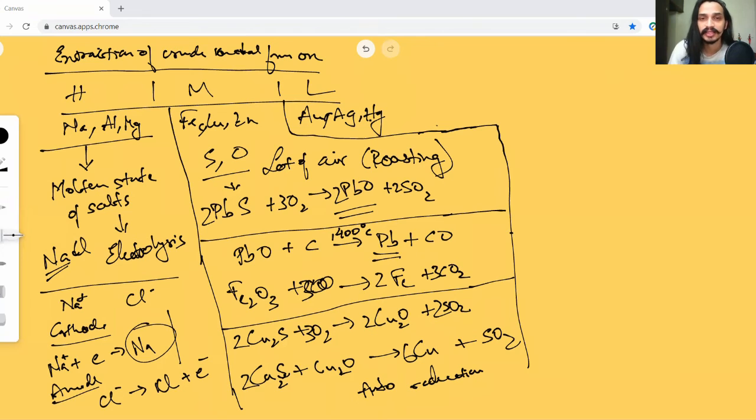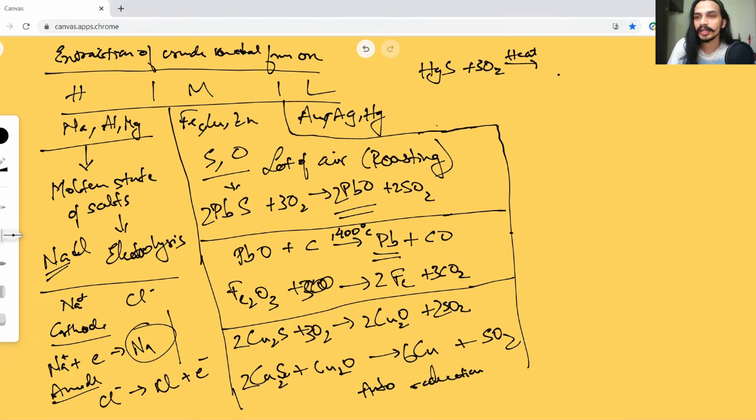For example, let's take an example of mercury, a sulfide of mercury. This is nothing but cinnabar, which is an ore of mercury. So if I have this, I simply need to heat it a bit in the presence of air. In the air, the oxygen that is there is sufficient. You don't need a lot of air.